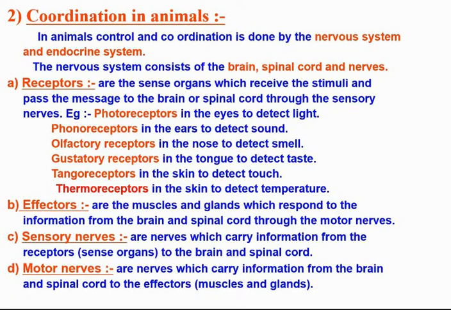Coordination in animals. In animals, control and coordination is done by the nervous system and endocrine system. The nervous system consists of the brain, spinal cord, and nerves. Some unicellular organisms respond to environmental stimuli by moving towards or away from the source of stimulus. Such responses of unicellular organisms, for example amoeba, are termed as taxes.